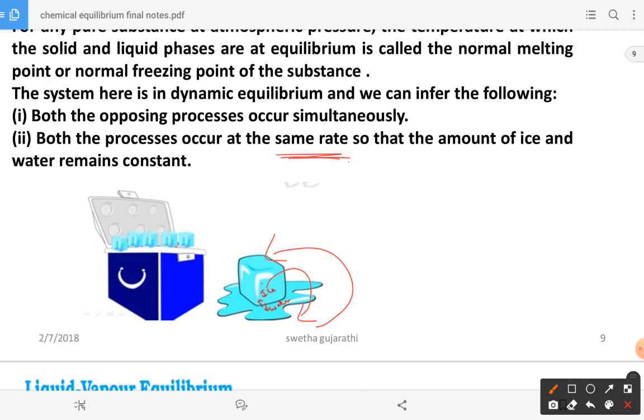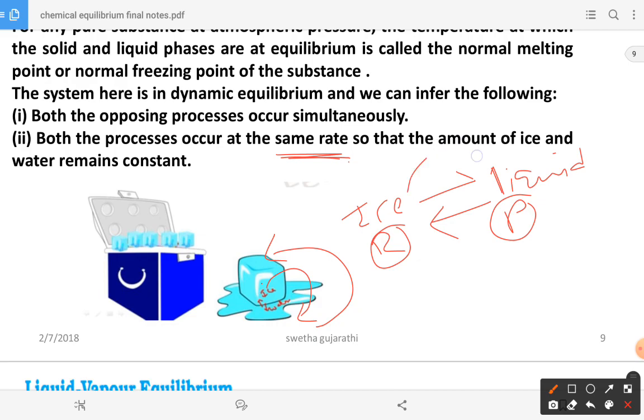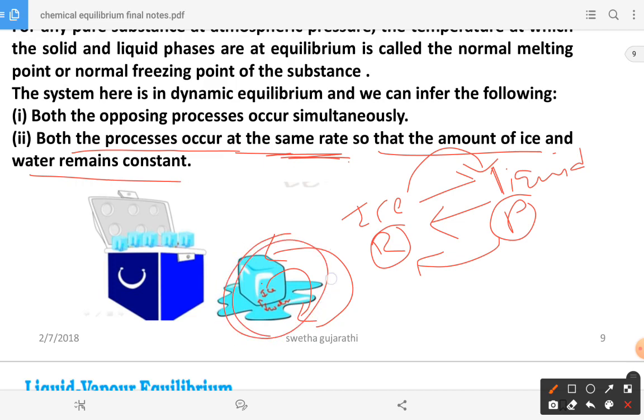Here, for example, we have ice, and let us assume ice as the reactant. Then we have water, the liquid, so this is our product. Both occur at the same rate, meaning ice is converted into liquid and liquid is converted into ice. So both processes occur at the same rate, so that the amount of ice and water remain constant. Because of that reason, the water content and the ice content remain the same.